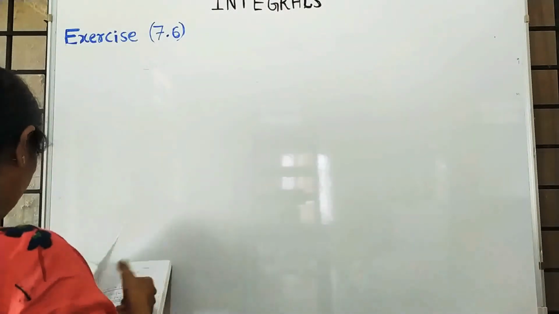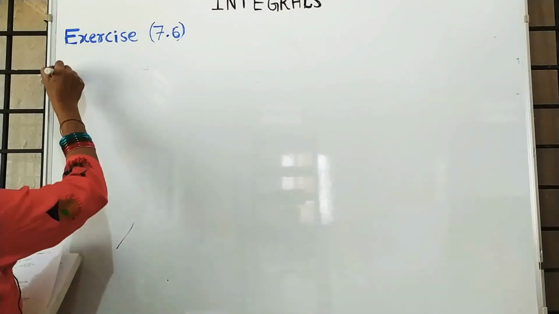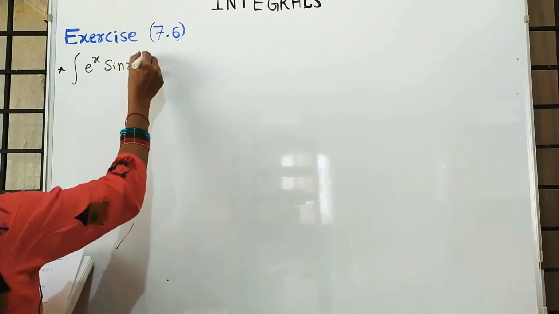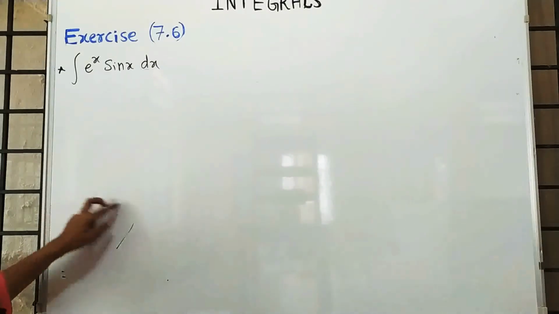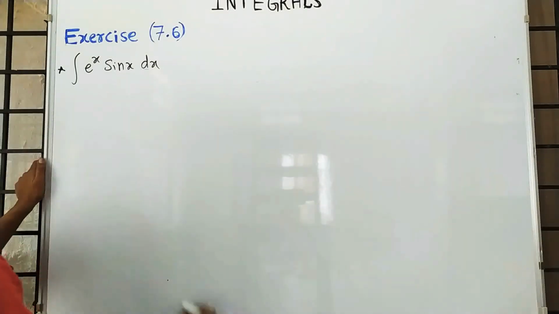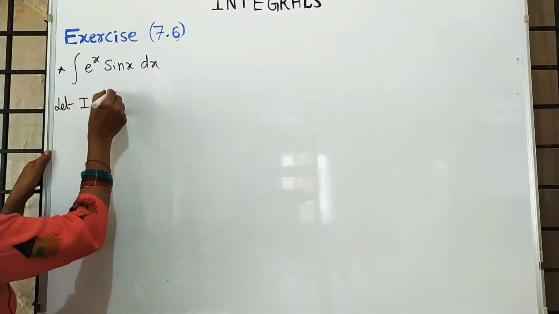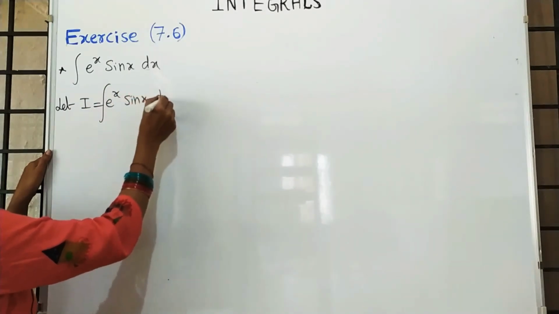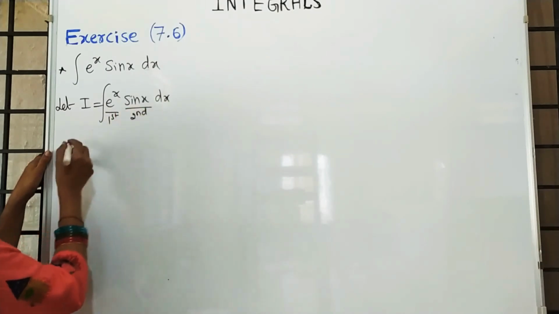Find integration of e raised to x into sin x. So let us start as usual. Don't apply the formula because in the theory we have to solve it. In the CET you can directly write it. Let I is equal to integration of e raised to x into sin x into dx. This is the first function and this is the second function.